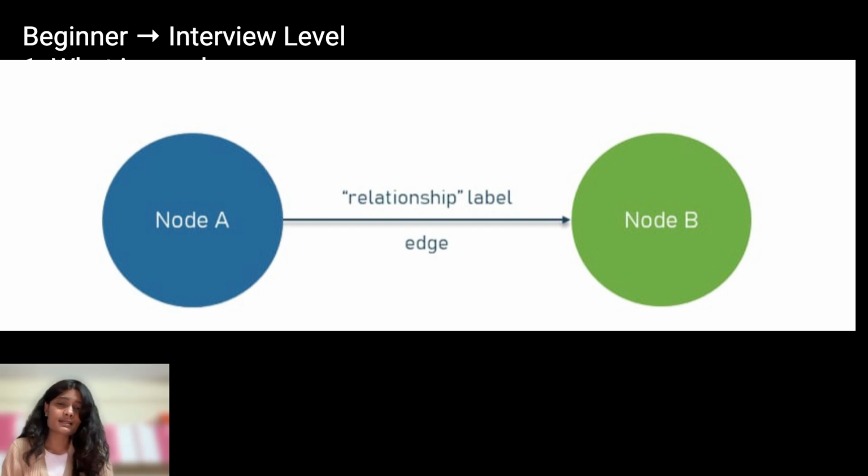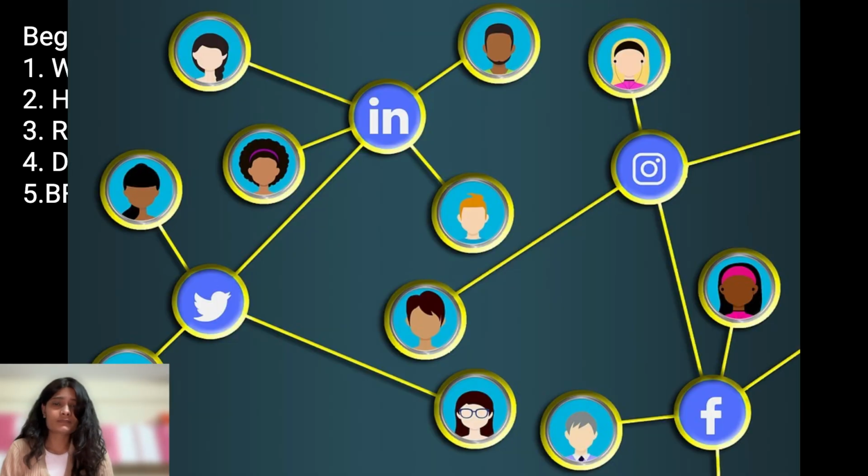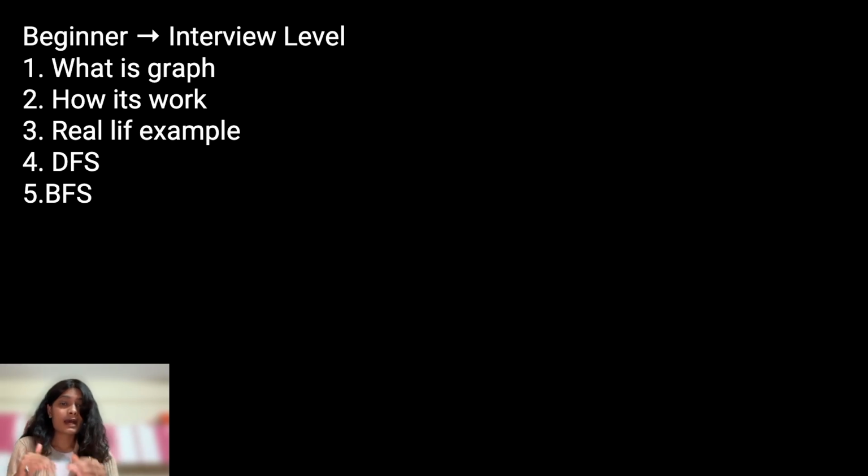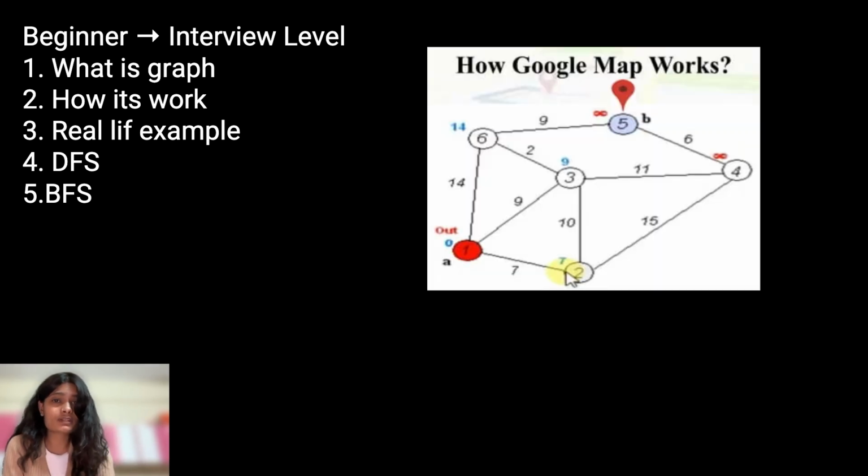Real-life examples: let's connect this to real life. On Instagram or Facebook, you are a node, your friend is a node, and the connection between them is an edge. Google Maps is another real example. Cities are the nodes, roads are the edges, and this is how a graph works. So basically, everything connected is called a graph.